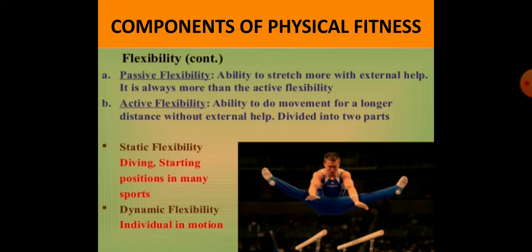This is the ability of the joints or associated muscles to move in maximum range with external help. It is always more than the active flexibility, because in this we are taking external help.